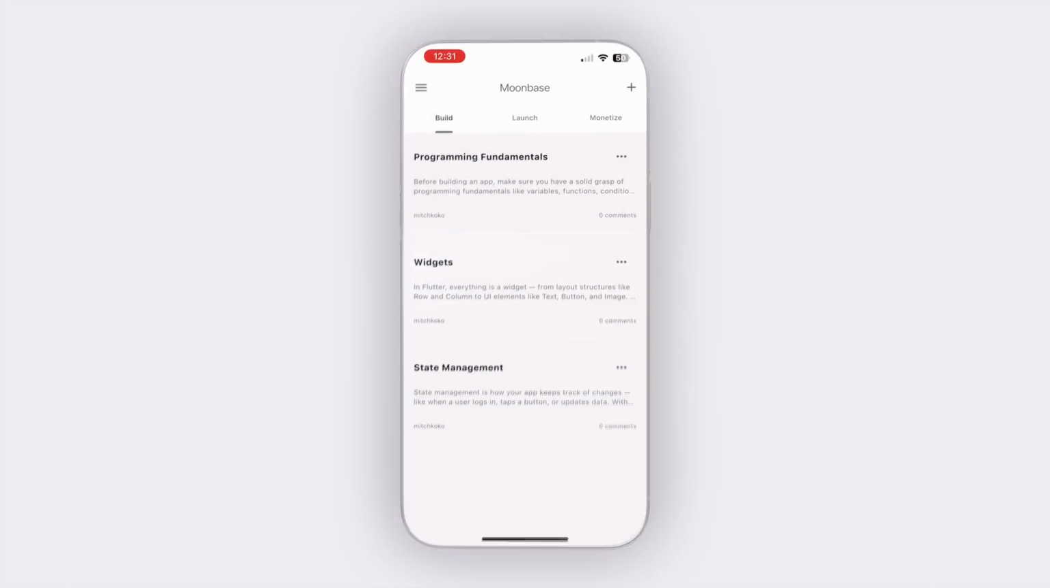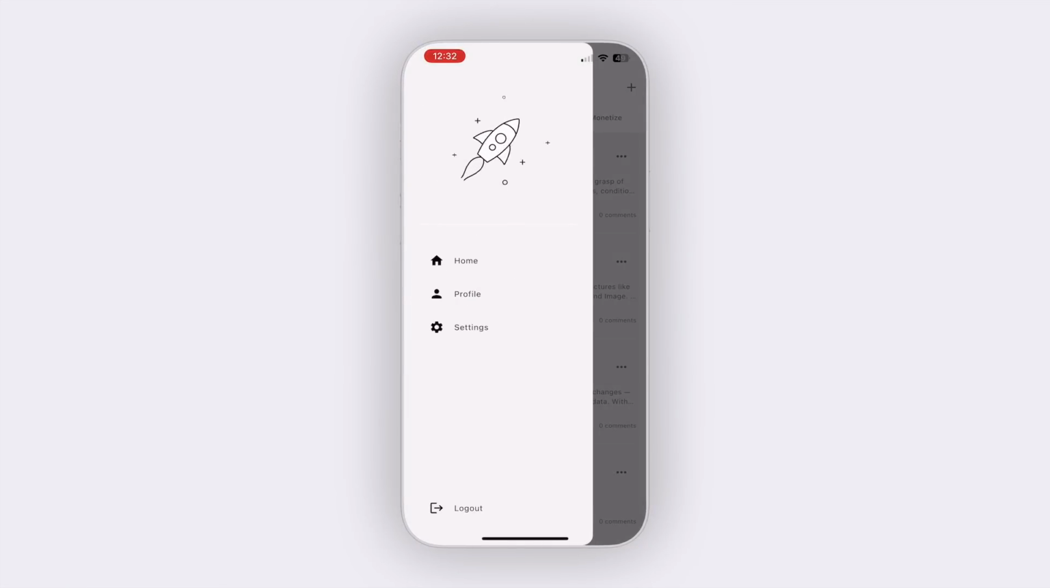Then naturally, we will have a user profile and settings page to handle blocking, reporting, and all the features required to be approved on the App Store.